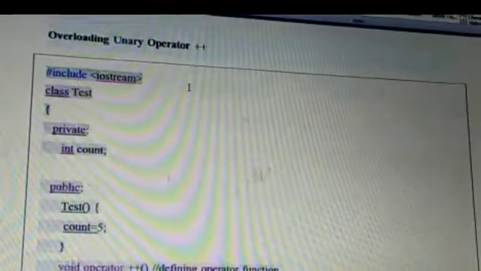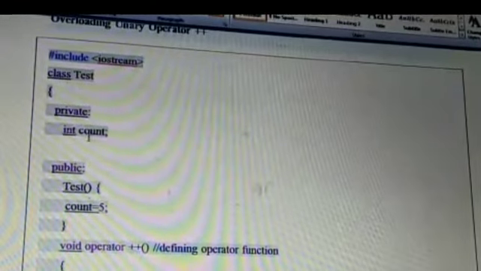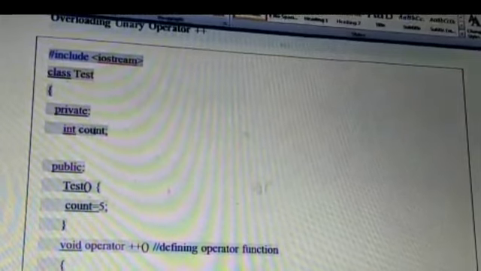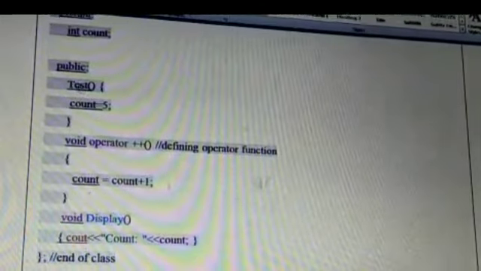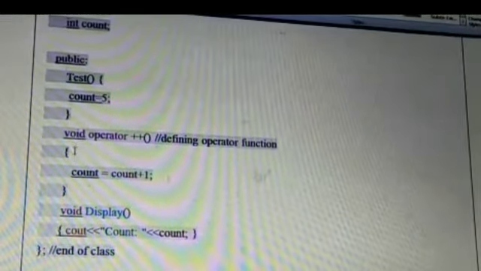Overloading unary operator plus plus. Unary operators, as we know, are plus plus, minus minus and negation. So in this example we are going to learn how to overload a unary operator. We have taken a class test and one member. You can take more than one member also. We have taken an integer count. In the public section, a default constructor where count is equal to 5.